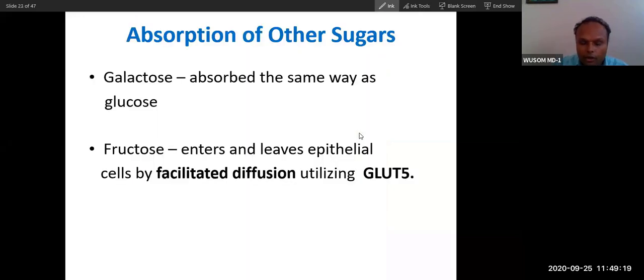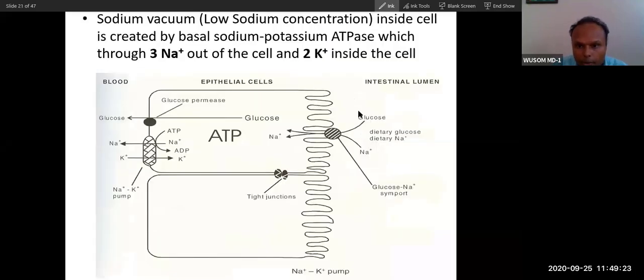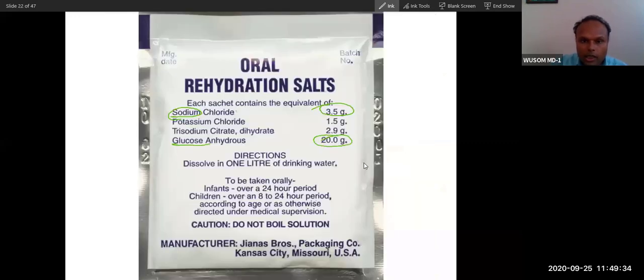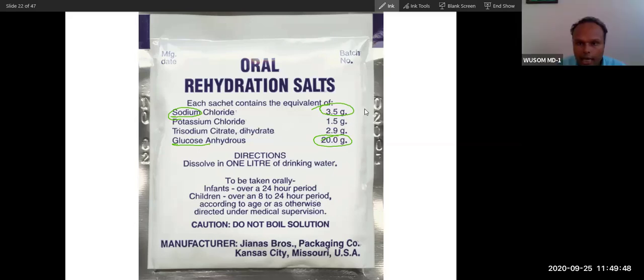And the same for glucose: for glucose absorption, it requires sodium. For sodium absorption, it requires glucose. That is why both have to be together. For absorption of either, both have to be together. This is the basis of the formulation of ORS solution. You can see sodium and glucose are together, and then other things are added. So they have to be together.